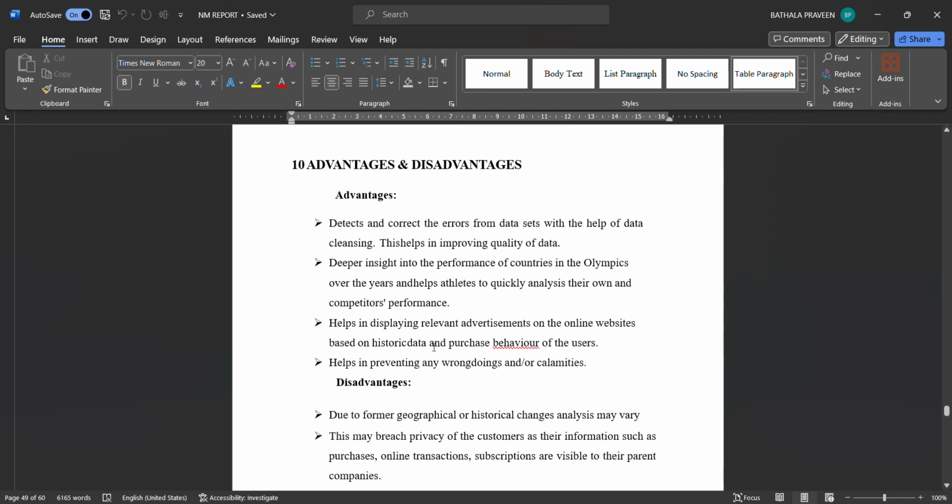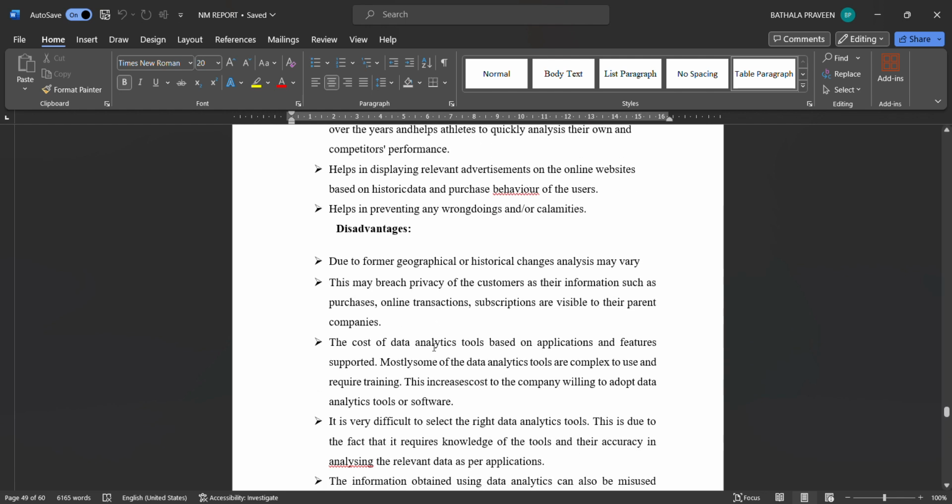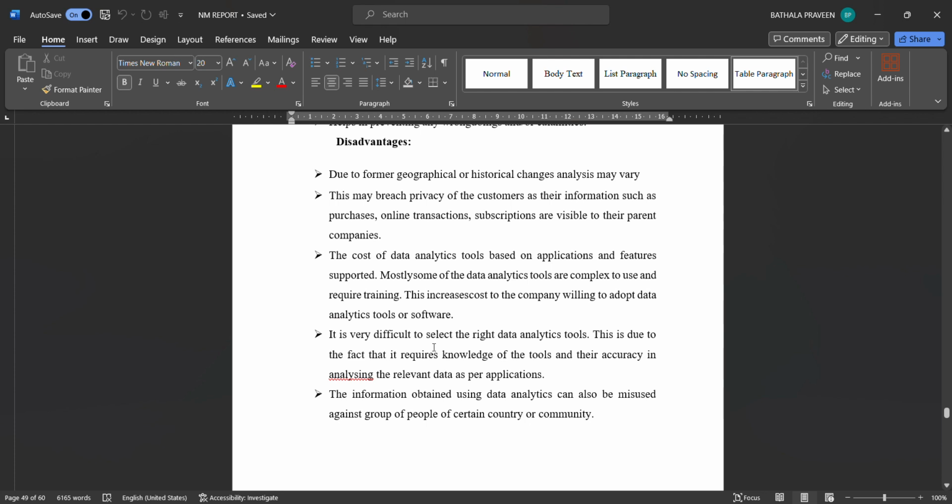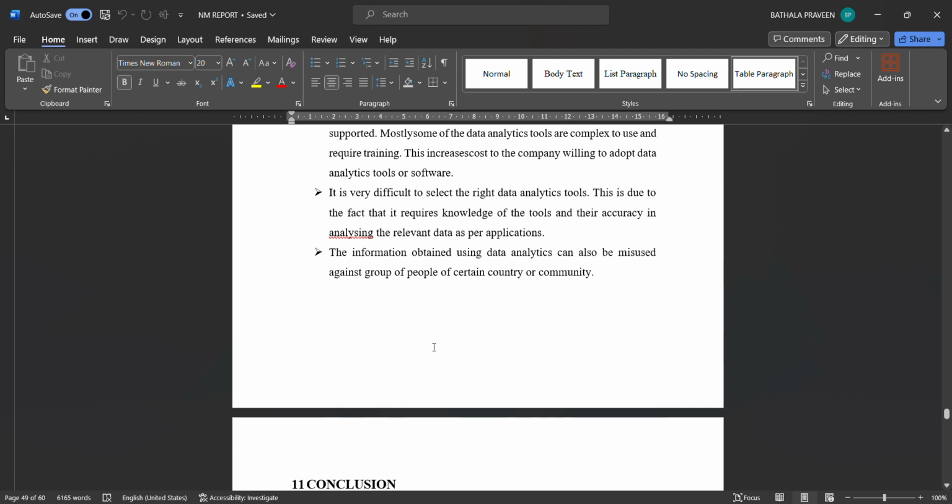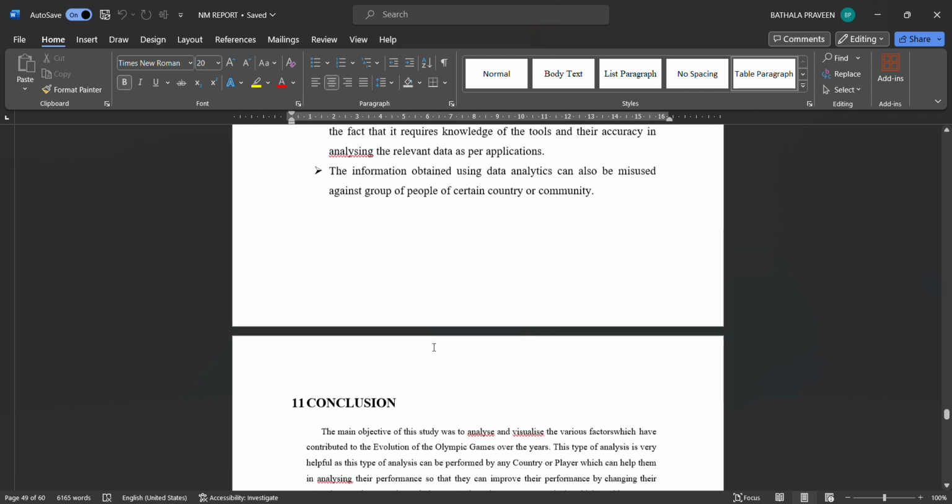They detect and correct the errors from data sets with the help of data cleaning. This helps in improving quality of data, and helps in displaying relevant advertisements on the online website based on the historic data and purchase behavior of the users. Disadvantage: due to formal geographical or historical changes, analysis may vary. The cost of data analytics tools may vary with applications and features supported. The information obtained using data analytics can be misused against a group of people, certain country or community.